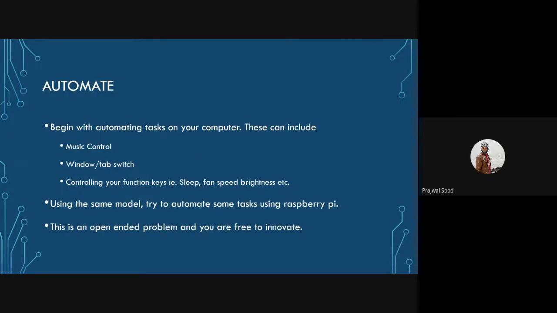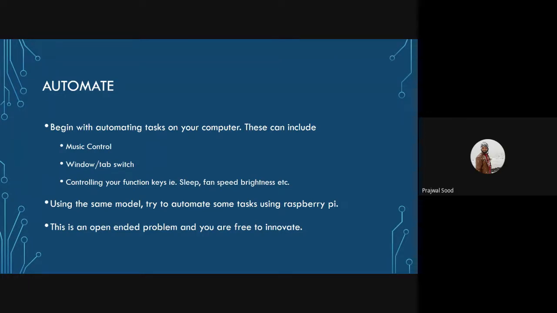The second part of our problem statement is automation. I would recommend you begin by automating basic tasks on your computer, as I said earlier: music control, Windows tab switching, and controlling your function keys, like sleep, fan control, brightness, keyboard backlight, etc. Once you get the hang of basic automation using your model, you can try deploying the same model to automate some tasks using Raspberry Pi.